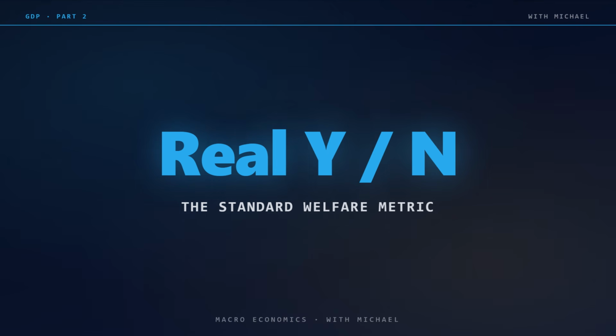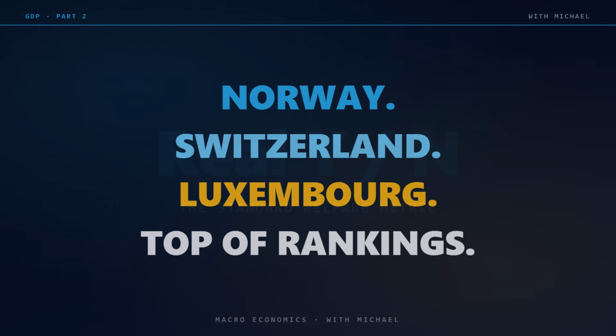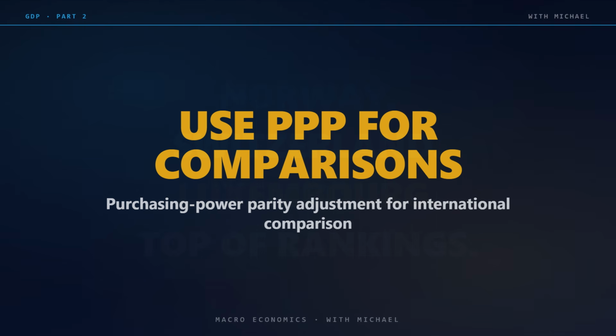Now an important caveat. Real GDP per capita, measured at constant prices, is more useful than nominal GDP per capita, because the same nominal figure across countries with different inflation histories is hard to compare. And we should use purchasing power parity adjustments for international comparisons, but that is a topic for another time. The key point is, when comparing countries, when tracking welfare over time, when assessing whether an economy is genuinely improving, use real GDP per capita, not raw GDP.